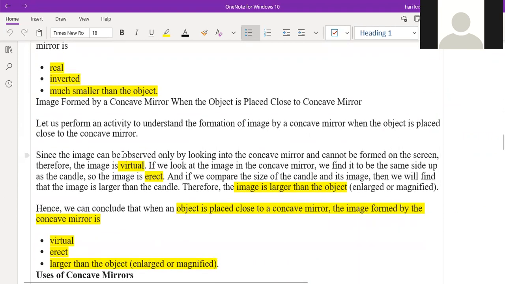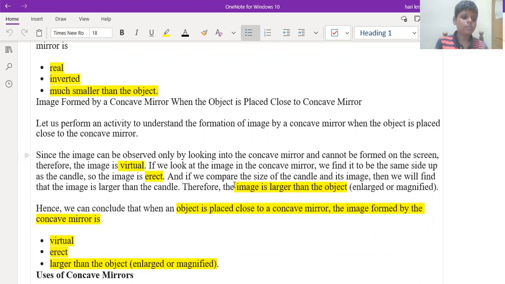Sir, it will be much bigger actually. When you place the object close to the concave mirror, the image will be virtual and also magnified. It is virtual in nature. It is erect in nature. Erect means it will be the same shape again, straightforward. The image will be upright, the top of the object is the top of the image, and this image will be somewhat larger than the original shape.